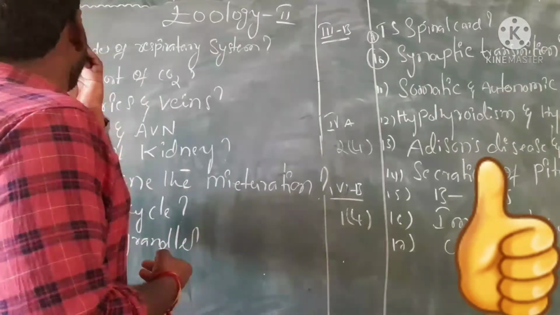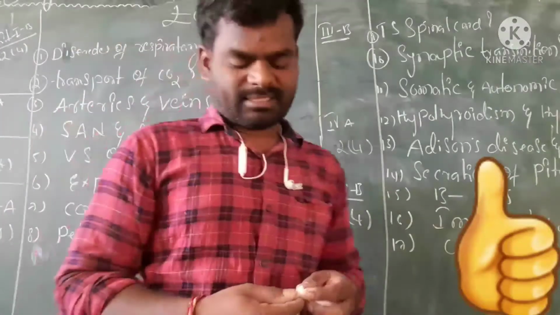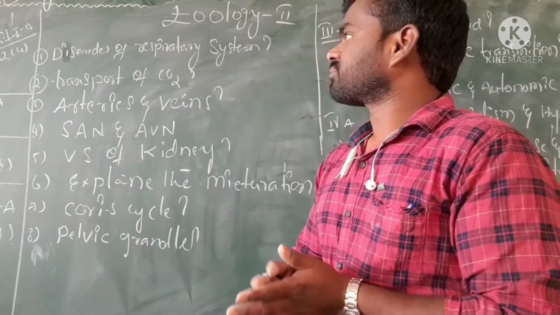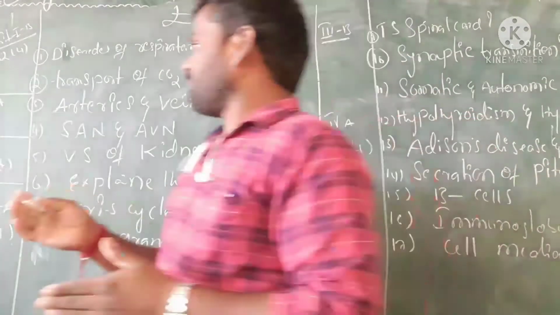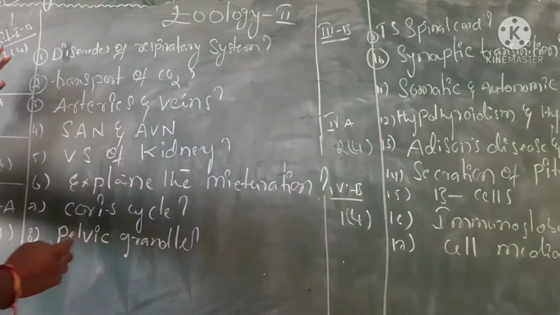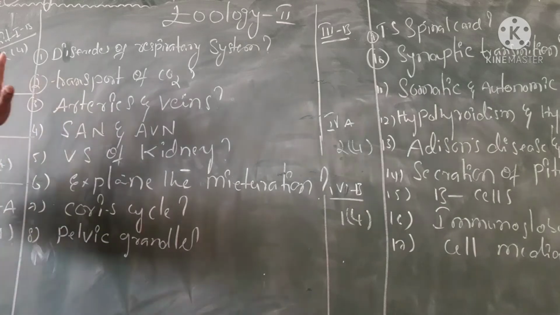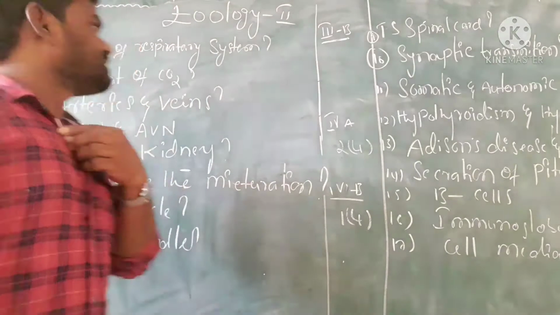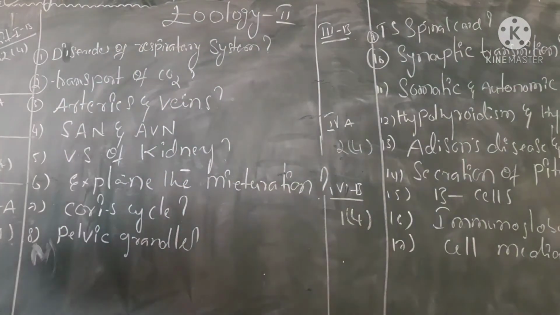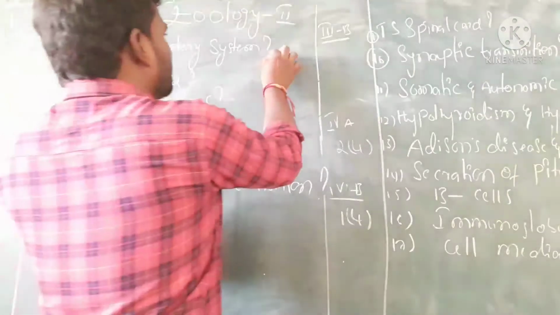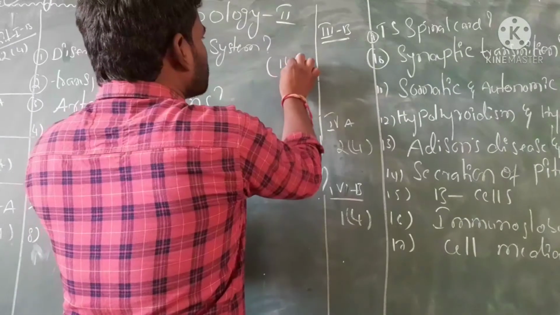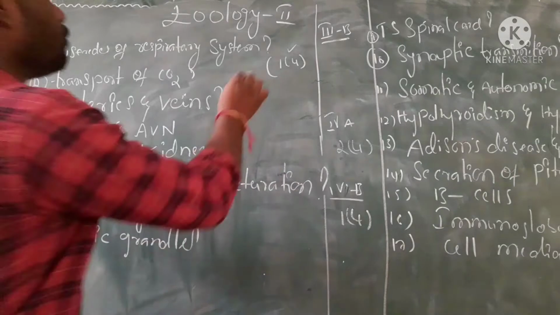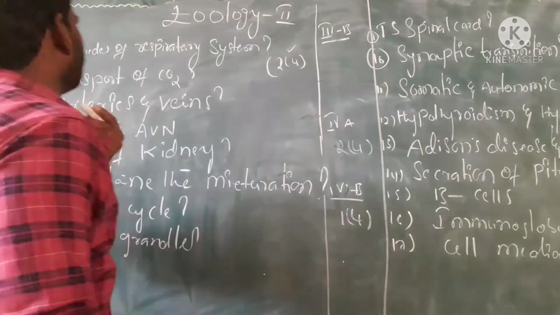So what are the important ones for examination purposes? First of all, the first chapter: 1B is there and 1A is deleted. In the 1B blueprint, there are only one or two 4-marks questions.